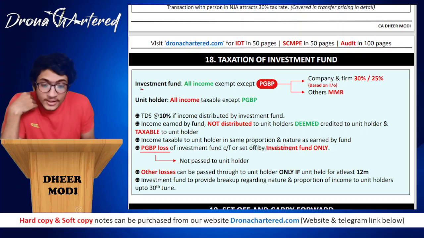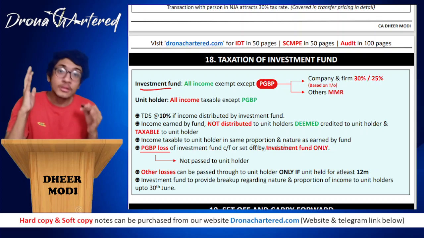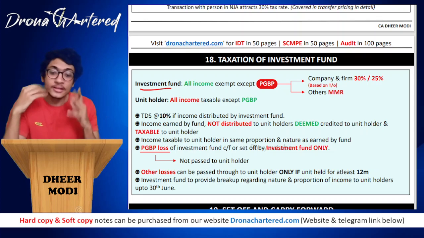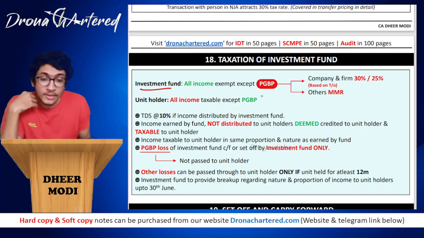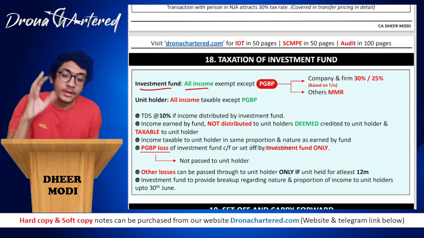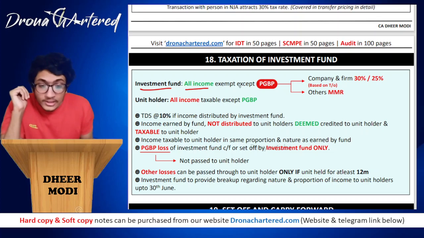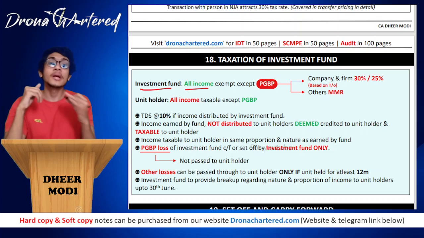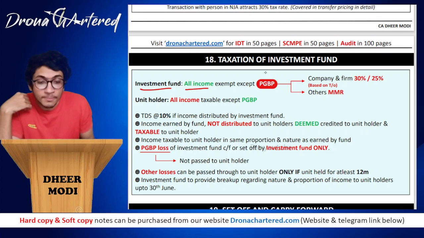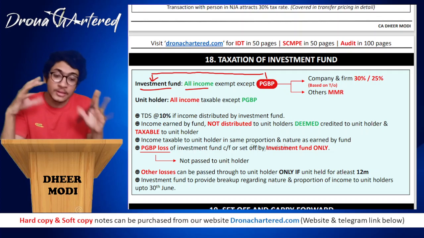So, the investment fund's all incomes will be exempt. That is, whatever income that the investment fund itself earns, all of that income will be exempt. All income is exempt. Over here, red is exempt. So all income will be exempt except PGBP. Except PGBP, what does this mean? That PGBP will be taxable to the investment fund, while all other income that the investment fund earns will become exempt.